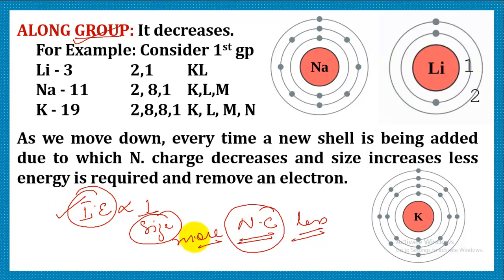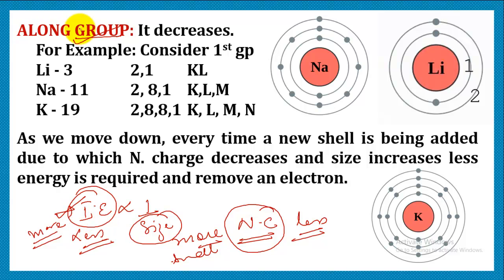So when the size is more, ionization energy is less, and if the size is small, the ionization energy is going to be more. The reason is that when it is small in size, the nucleus attraction towards the outermost electron is quite high. Therefore, the ionization energy will be high.